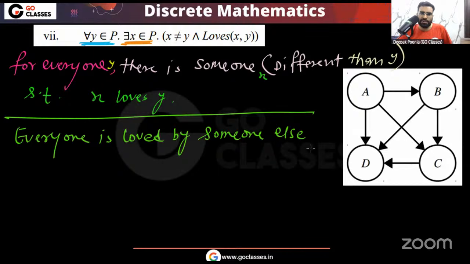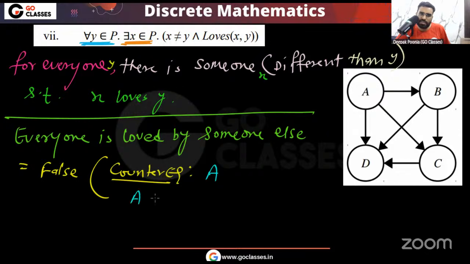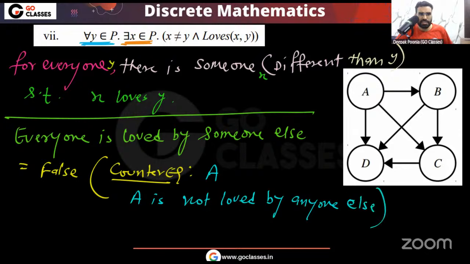Now you can see, can I say everyone is loved by someone else? The answer is still false, because you can see that B is loved by someone else. Yes, B is loved by A, D is loved by B, C is loved by B. But you can see A is not loved by anyone. Who is the counterexample here? The counterexample is still A, because A is not loved by anyone else. Okay, so remember this seventh statement is still false.